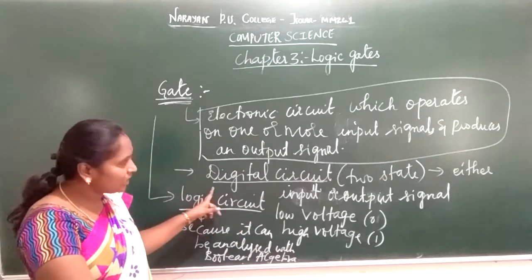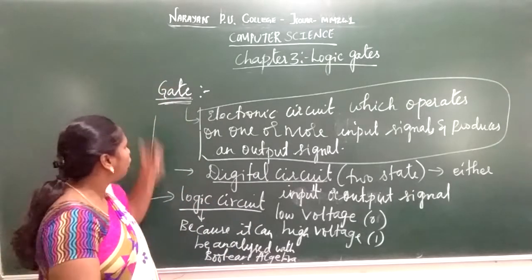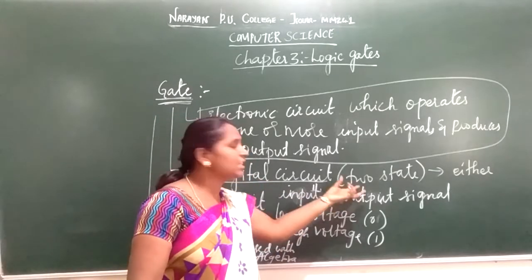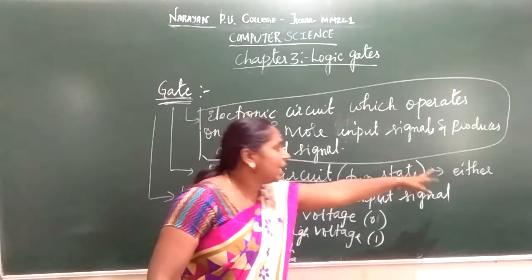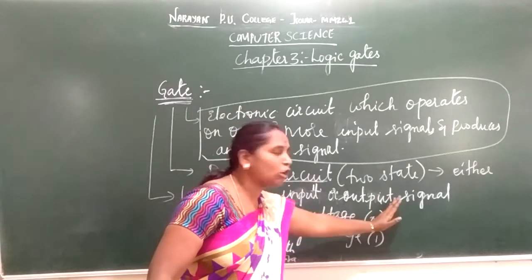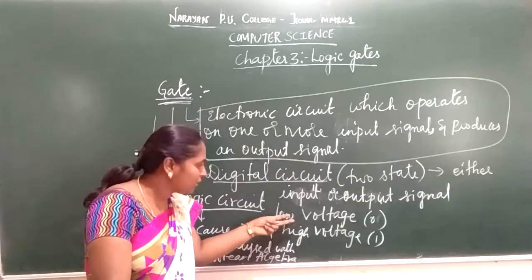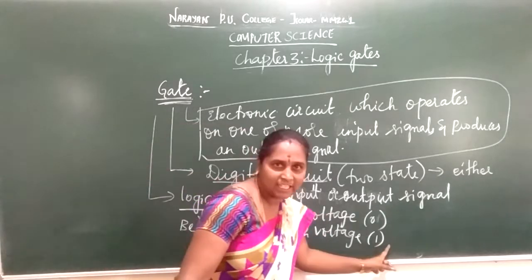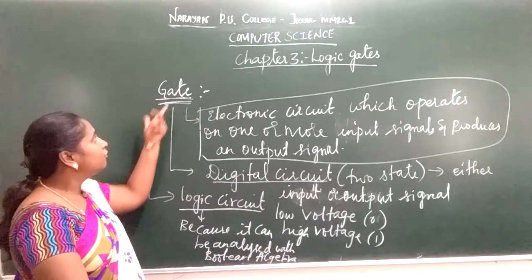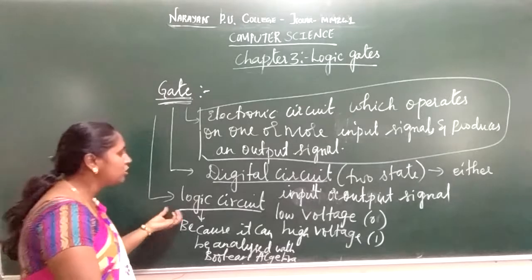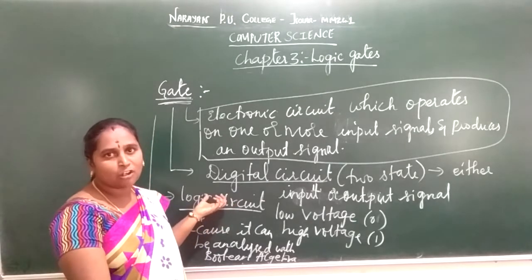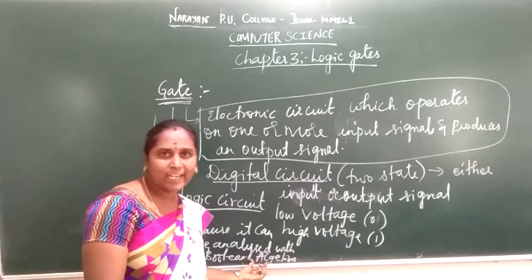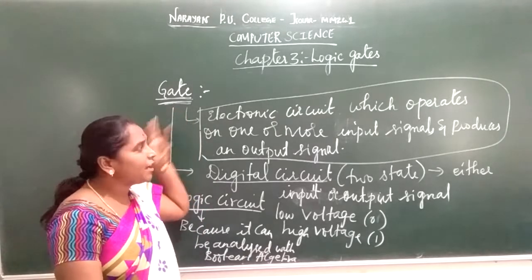So what is this digital circuit? A gate can also be defined as a digital circuit. What does digital circuit mean? It has two states, because the input signal or output signal can have two states: the low voltage state, which is 0, and the high voltage state, which is 1. So another definition for a gate, it can also be defined as a logic circuit. Why is it defined as a logic circuit? Because you can analyze this gate with the help of Boolean algebra. So a gate is defined in three ways.